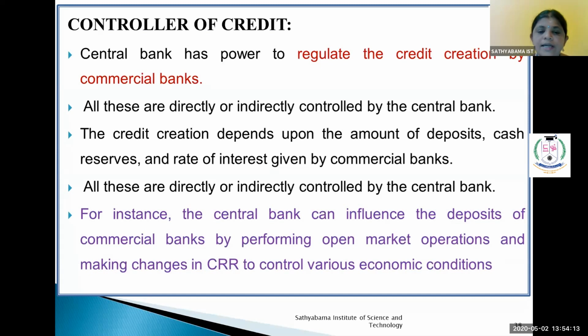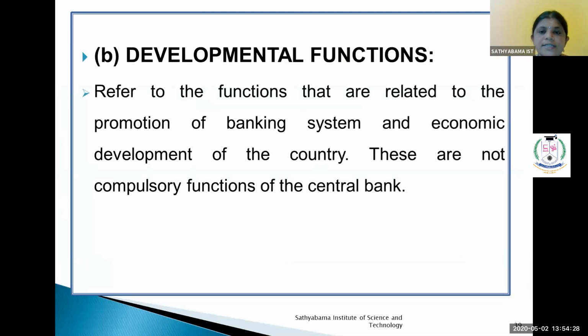For example, the central bank can influence the deposits of commercial banks by performing open market operations and making changes in CRR to control various economic conditions. The next one is the development function. It is also a very important one.